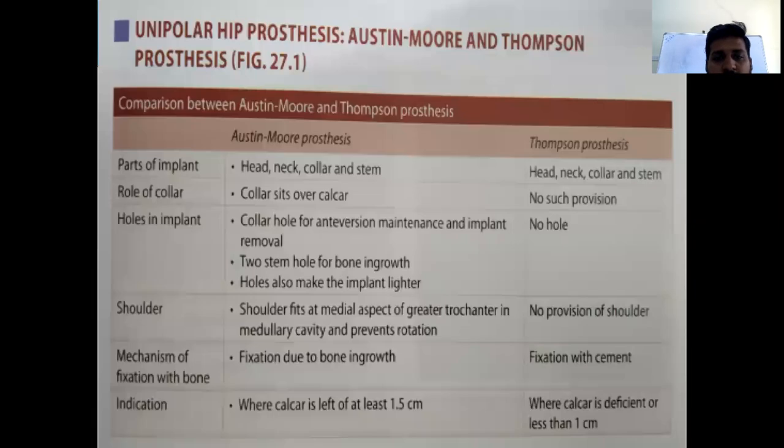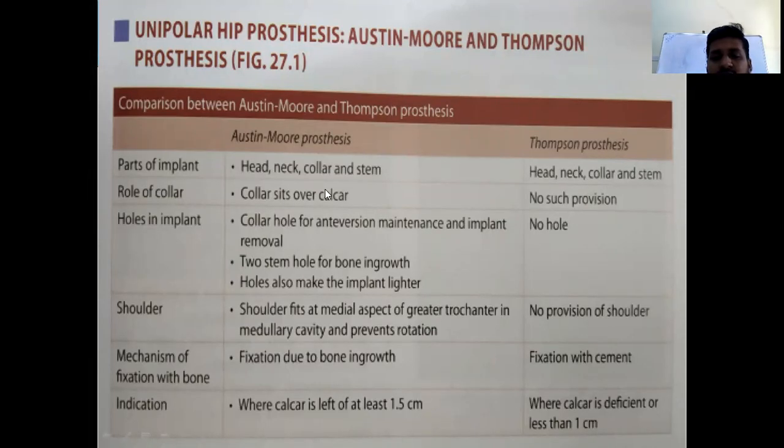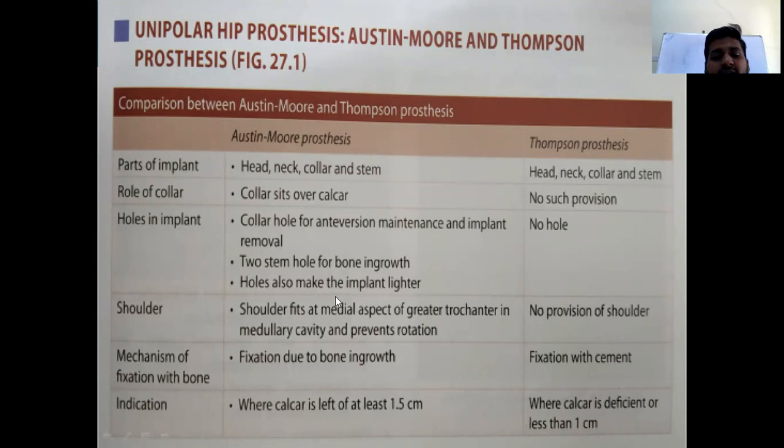We have already told this. Just see the differences. Head, neck, collar, and stem are there in both, but the neck has an eyelet and the stem has fenestrations, which are absent in the Thompson prosthesis. Collar sits over the calcar, and no such provision is there. For this, at least 1 centimeter of calcar should be there. Calcar hole is for antiversion maintenance and implant removal. Calcar hole is useful, and there is no hole in the other. Stem holes are for bone ingrowth, and holes also make the implant lighter. Shoulder fits into the medial aspect of the greater trochanter. I have already shown the shoulder.